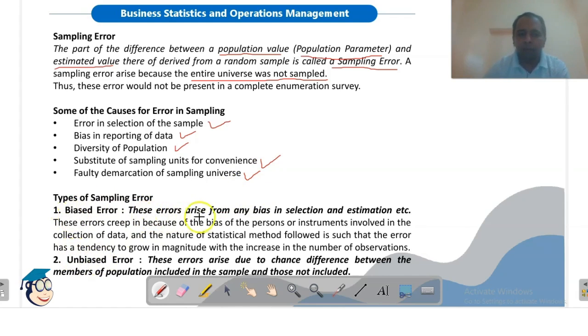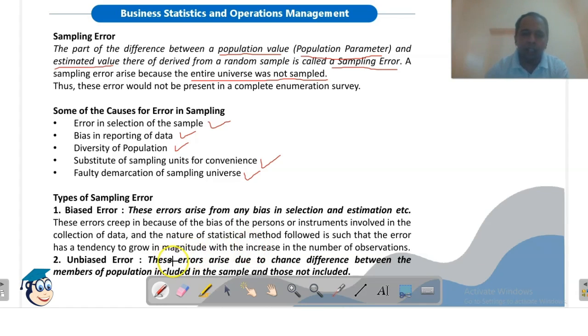Bias error arises from any bias in selection and estimation. When we are biased in selecting a particular item in the sample, then that is called bias error. These errors creep in because of the bias of the person or instrument involved in the collection of data, and the nature of the statistical method followed is such that the error has a tendency to grow in magnitude with the increase in number of observations. As the number of observations increases, the biased errors also keep increasing.